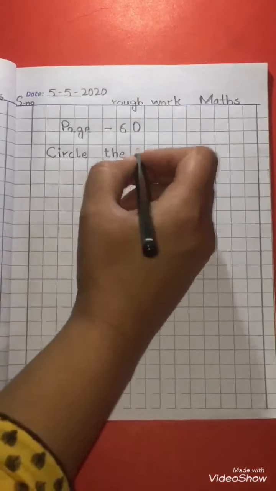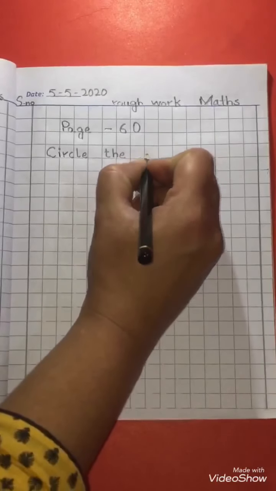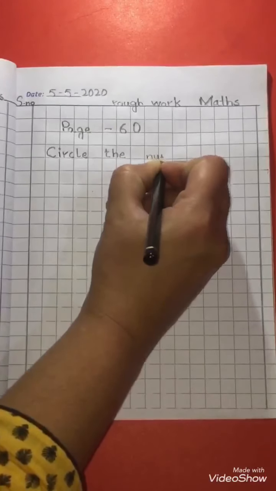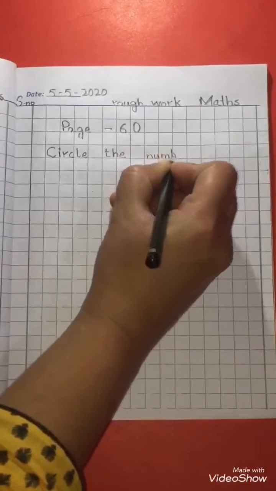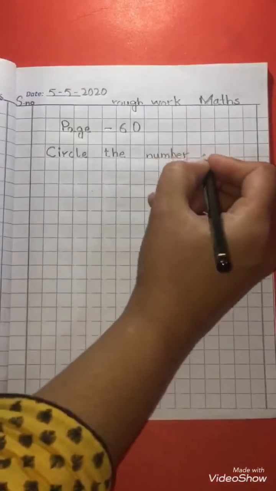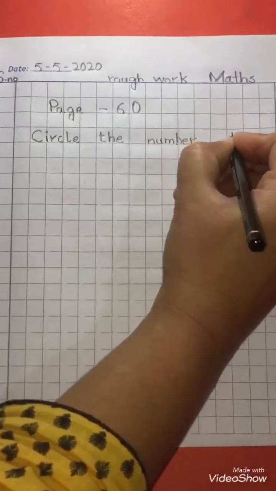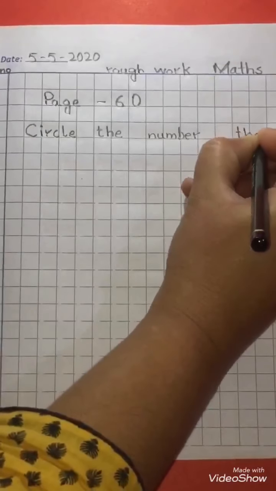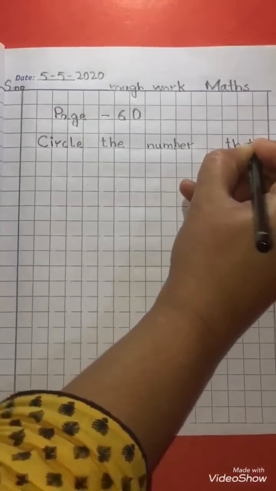Circle the number. Leave one block and write the spelling of number, N-U-M-B-E-R. Leave one block and write the spelling of that, T-H-A-T.